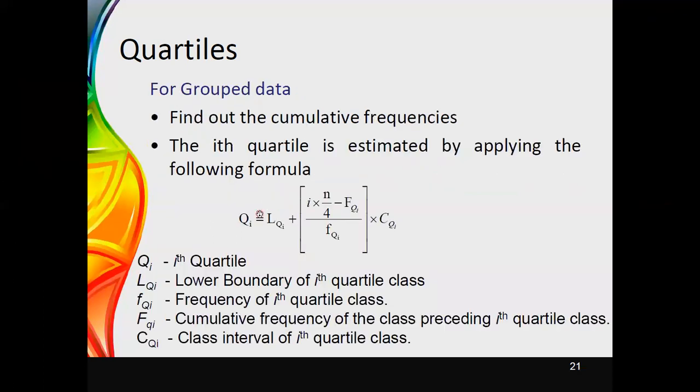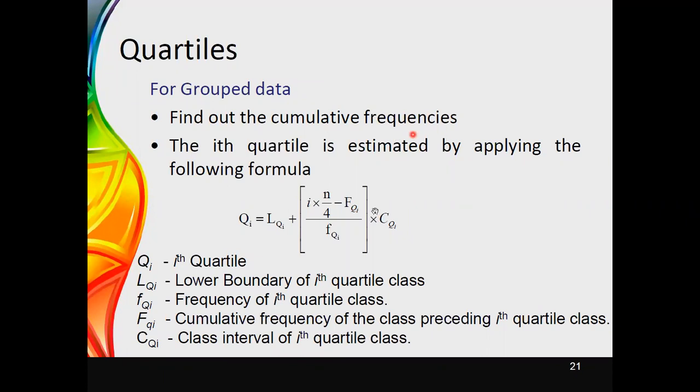And if it is given for grouped data, then you can use this equation. For grouped data, we can use this equation to calculate the quartiles. Therefore, if you are dealing with grouped data, here also first of all we need to calculate the cumulative frequencies.